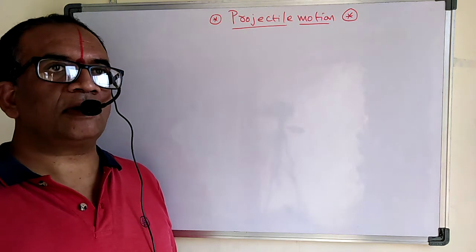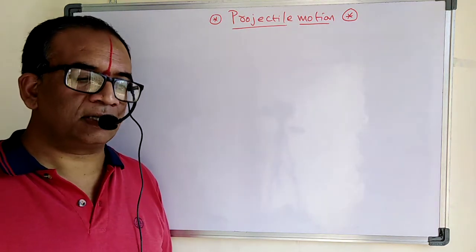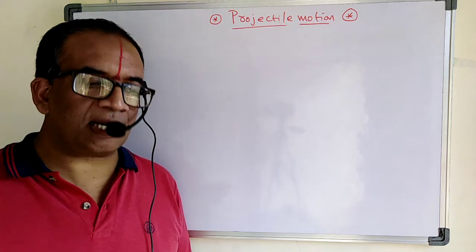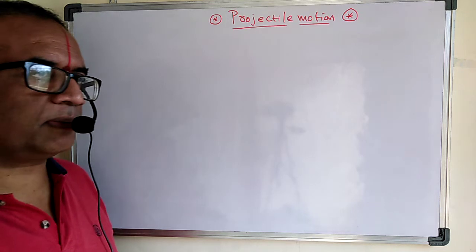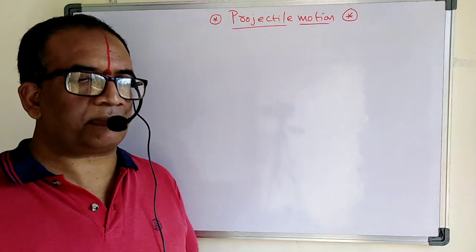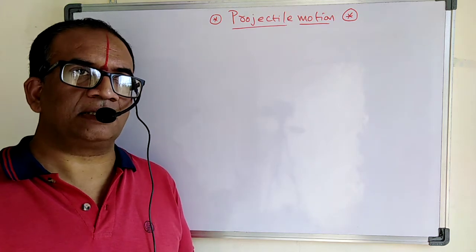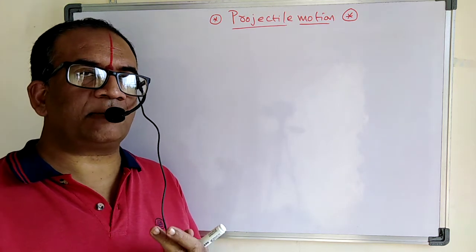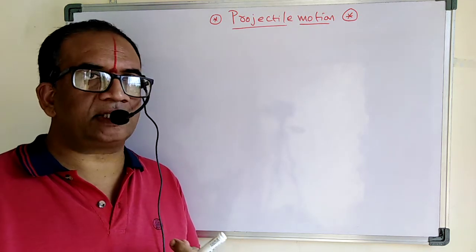So today we are going to discuss a few points and problems related to projectile motion. In the last class I explained that the equation of the trajectory is a parabola, and also discussed the time of flight, the maximum height reached by the projectile, and the range.